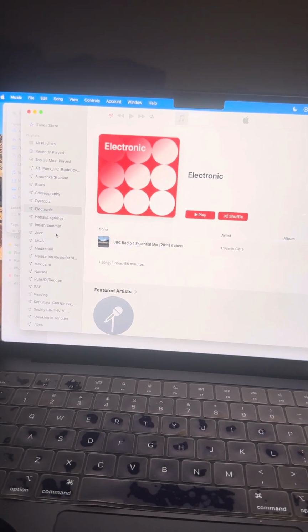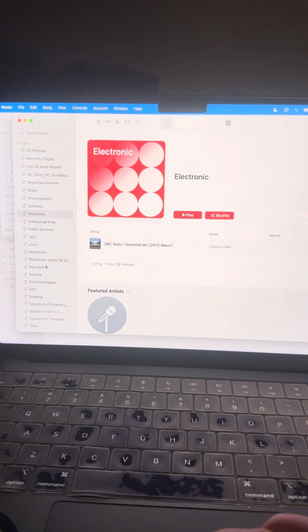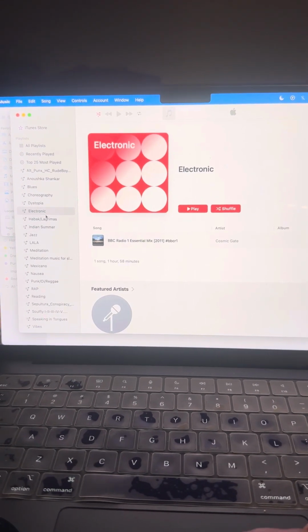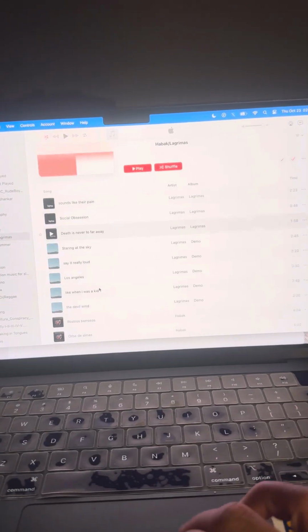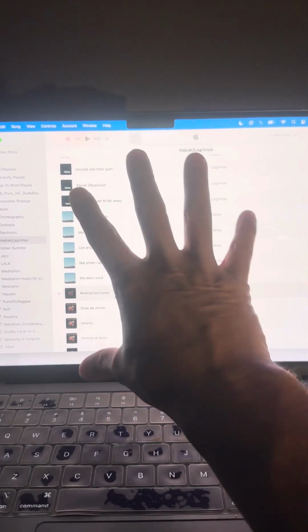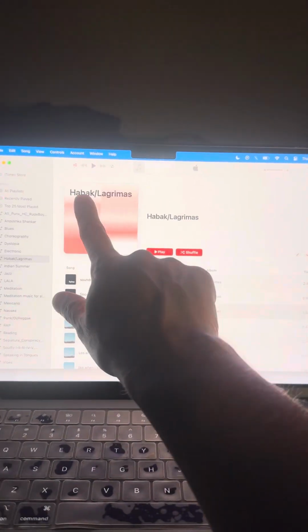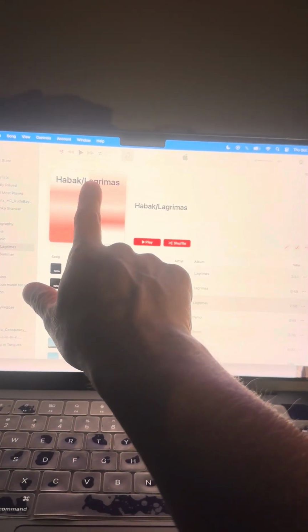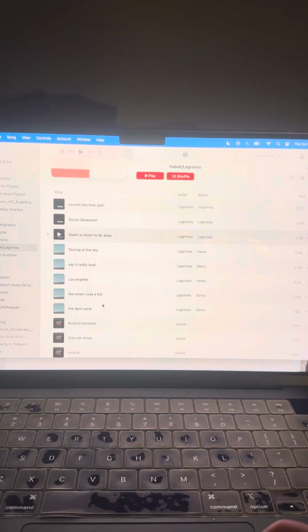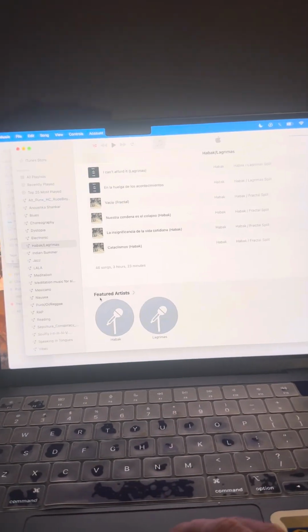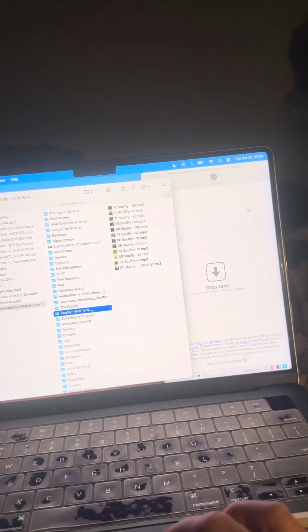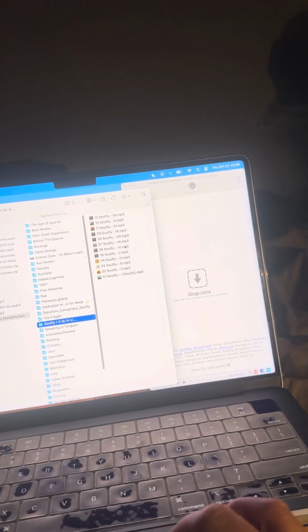Right, so let's see, where is it? But whatever, you can see that, and then I just create a playlist with what I want. This particular band is Habak and Lagrimas. And I just downloaded the albums and then threw it into a playlist here. So that's how I no longer...